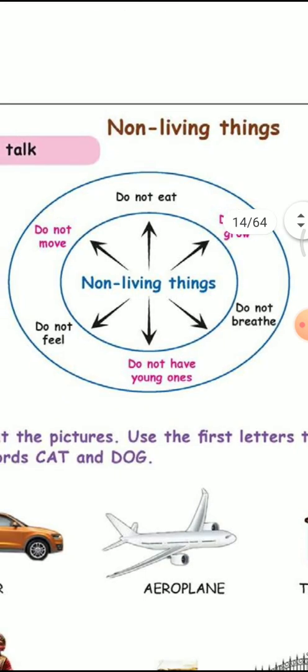But non-living things don't eat, don't move, don't feel, don't grow, don't breathe, don't have young ones. So in this lesson we studied the characteristics of living and non-living things.